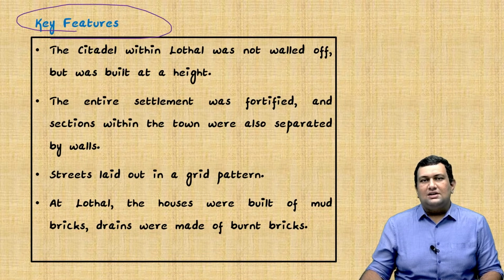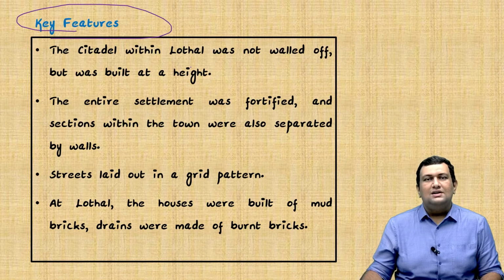Just as in the Indus Valley civilization, one important feature is the citadel and the lower town. The citadel was a smaller area which was in a higher region, and the larger area, that is the town, was in the lower area but occupied a huge space. Here also the citadel within Lothal was not walled off but built at a height.